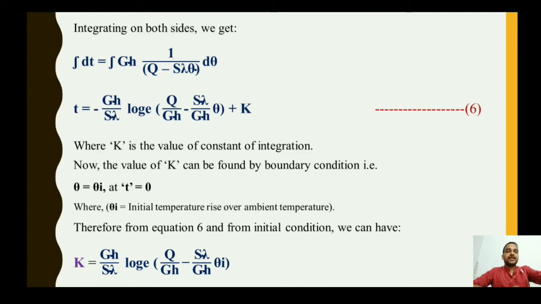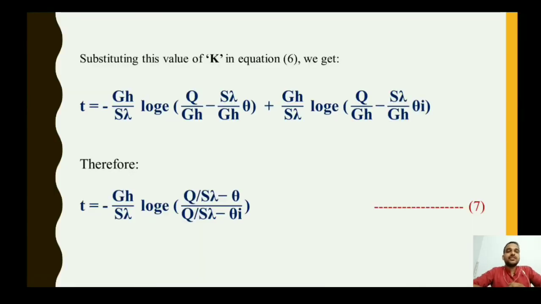Moving forward, as we have got the value of k, we now put this value of k in equation 6, the overall equation.